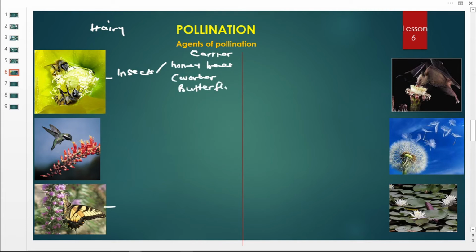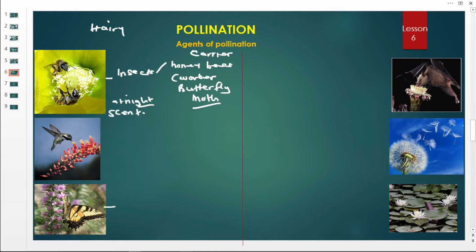Apart from a butterfly, we also have moths. These moths are known as other insect pollinators. They pollinate flowers at night. How are they able to pollinate these flowers at night? They do it with the help of scent, the good smell produced by flowers.